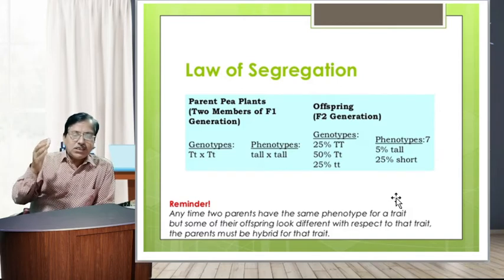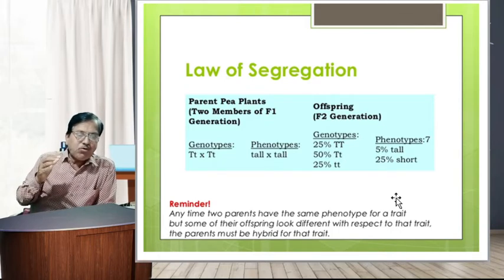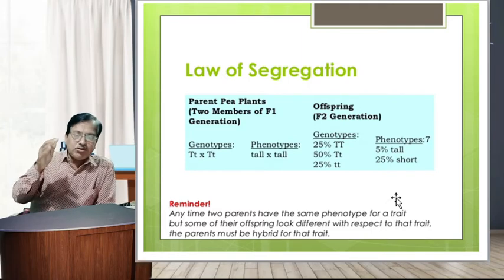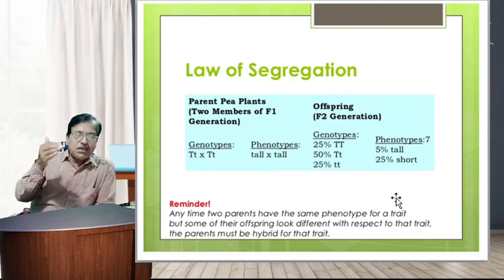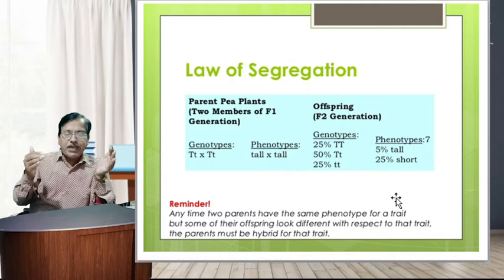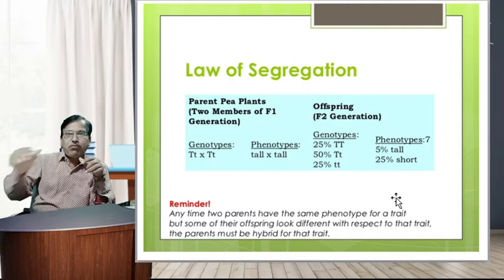T.H. Morgan crossed two fruit flies, a homozygous wild type long winged Drosophila with a homozygous mutant vestigial winged Drosophila. The F1 heterozygotes were found to be long winged. When the F1 heterozygotes were allowed to mate among themselves, they produced long winged and vestigial winged flies in the ratio of 3:1 in the F2 generation.